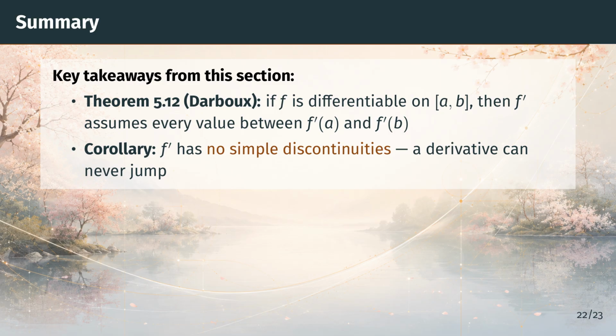This is a genuine restriction on which functions can be derivatives. For example, a step function is continuous except for one innocent jump. Yet it is not the derivative of anything on an interval containing that jump.